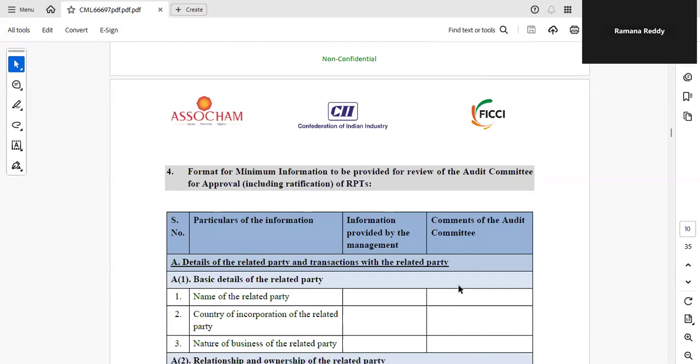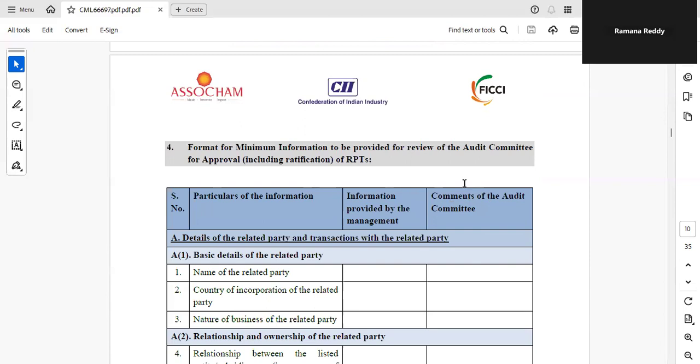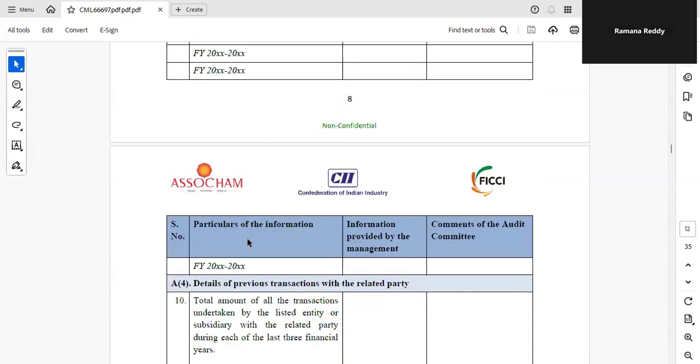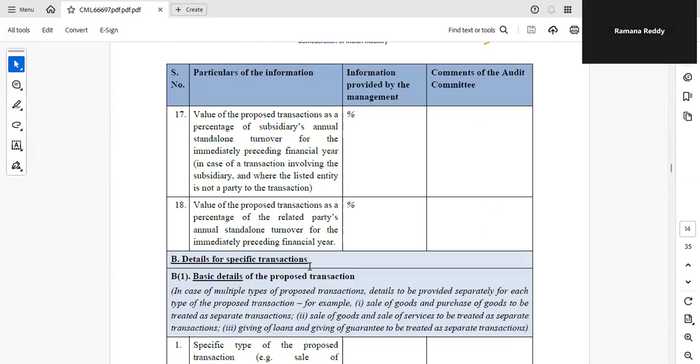Now we will come to the format. No need to worry about the format. If you see, it is divided into A and B. A is details of the related party and transactions with the related party. Under A, we are giving details of the related party and transactions with the related party. But what we are giving under B, I'll show you.